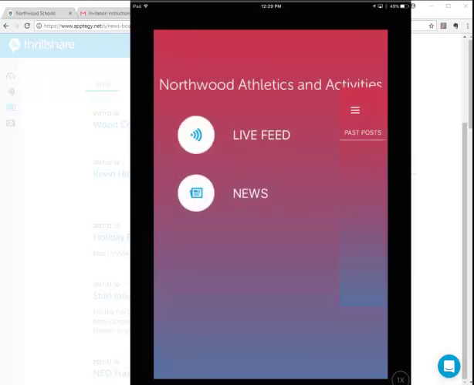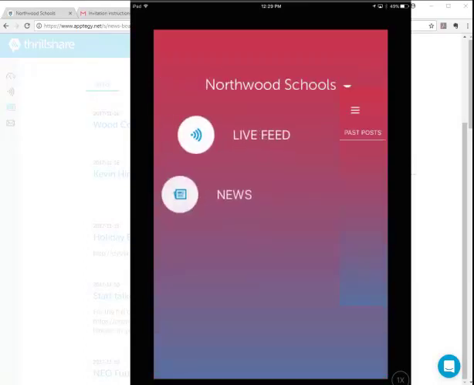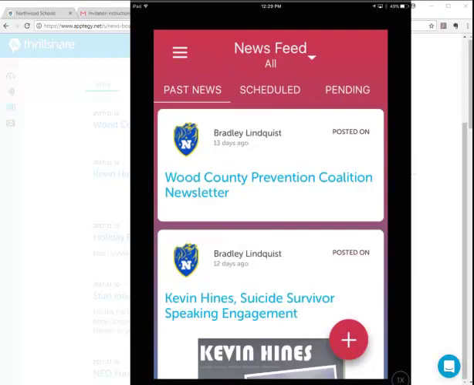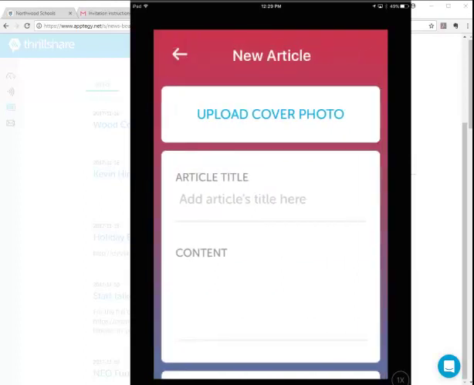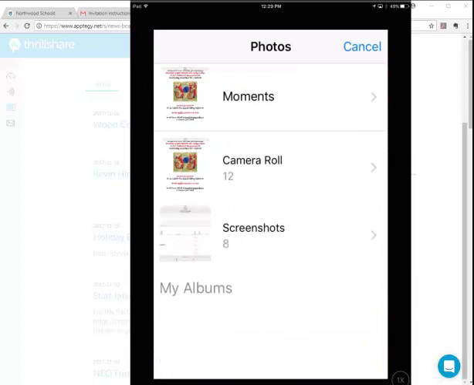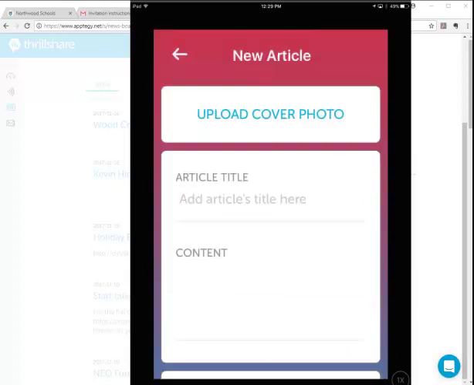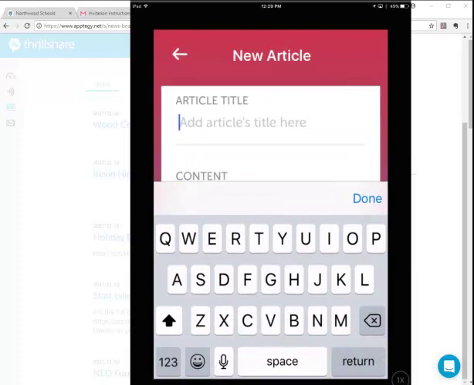Again, switching back and forth is pretty darn easy. Allowing me to post out of my camera roll and just by typing information in.